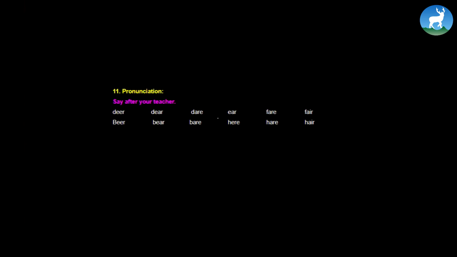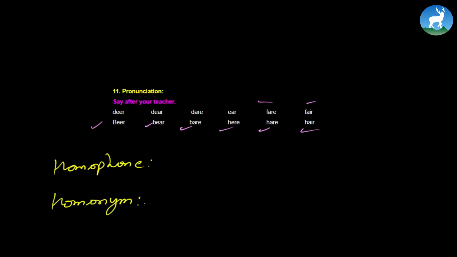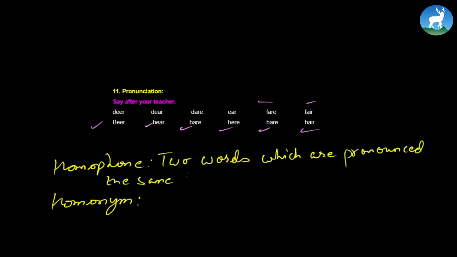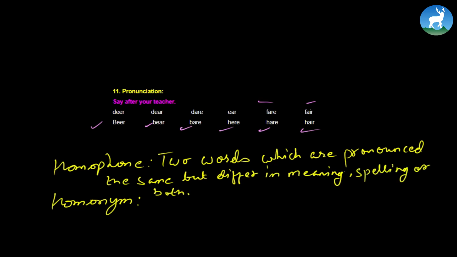Okay, dear, dear, dare, ear, fair, fair, beer, beer, bear, hair, hair, hare. Okay, here we have what we call homophone and homonym. So now what is homophone and homonym? What do you understand by these words? Now, homophones are two words which are pronounced the same but differ in meaning, spelling, or both. Now, for example, look at this.